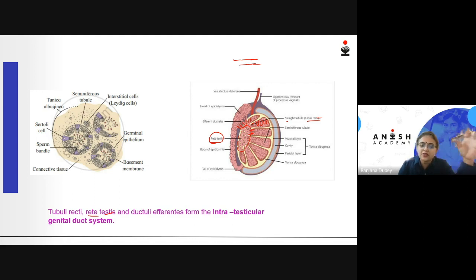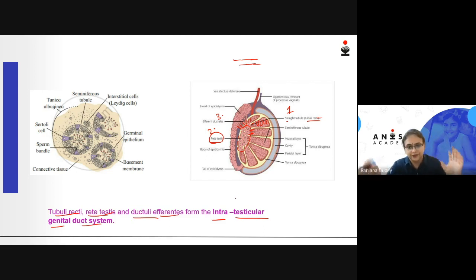Together these three structures, the tubuli recti, the rete testis and the ductuli efferentes, form the intratesticular genital duct system. Why intra? Because it is present within the testis, inside the testis. So they are called the intratesticular genital duct system.